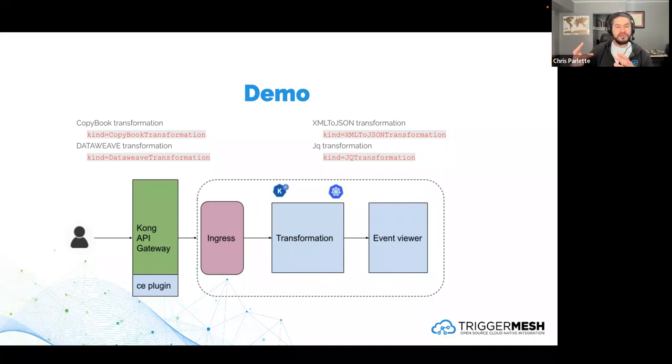This is more for debugging purposes, just to see what the event looks like after we're done with it. So we're going to see what the curl request looks like, and what the output looks like. And we're going to keep changing out that transformation to show you the different transformations TriggerMesh can do, just to give you an idea of the kinds of things that you can do with TriggerMesh, right? So let's jump in.